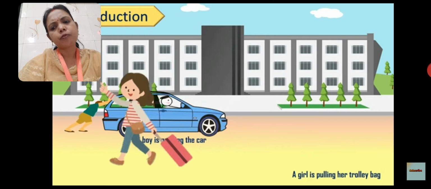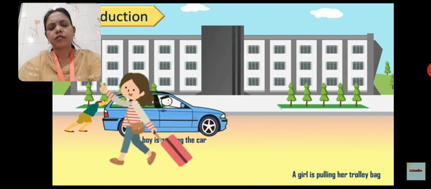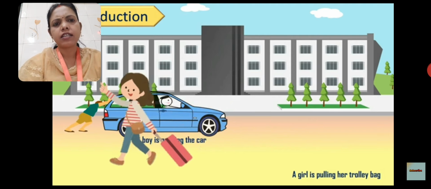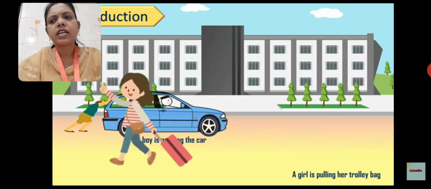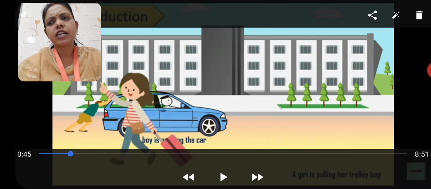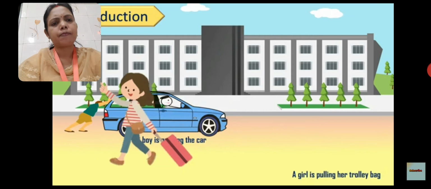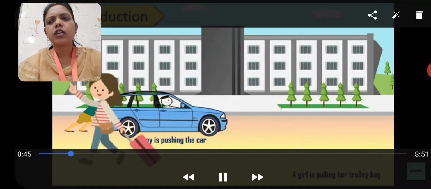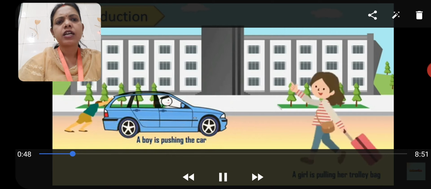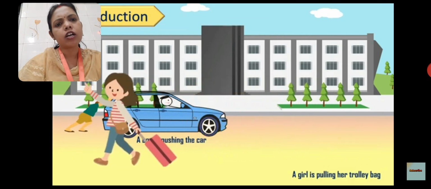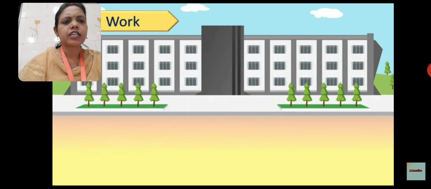From this, the position of the trolley changes every time. So we can say that the trolley is displaced from one place to another place. The girl is changing the place of the trolley by pulling it.